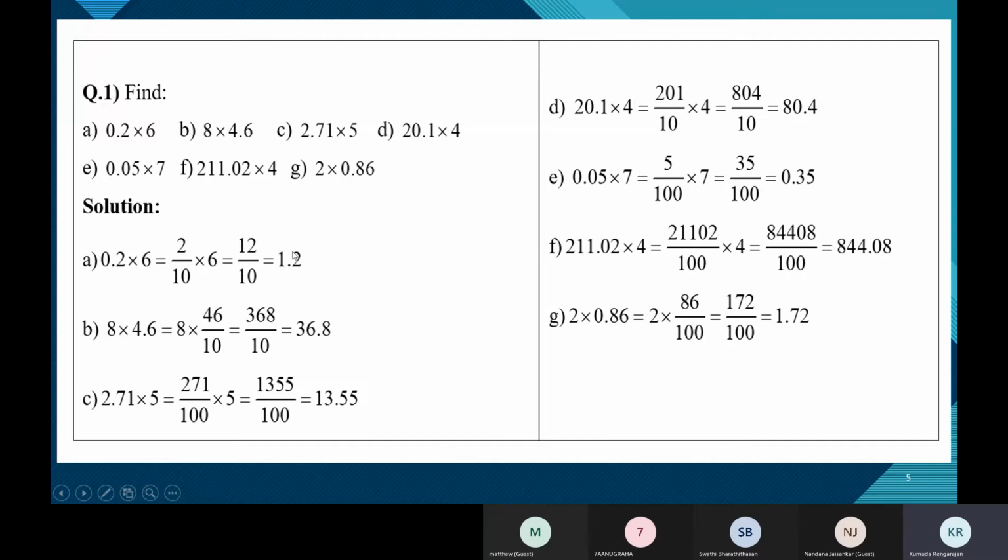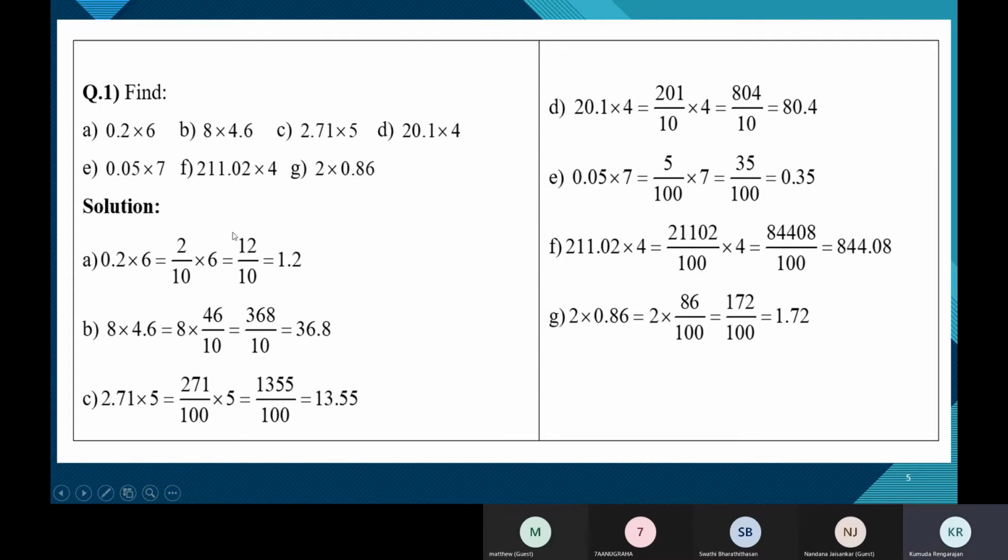Now put this back as a decimal. 12 by 10 we have. Now this is a fraction. Put it back as a decimal. So to put it back as a decimal, again, the same, the reverse process. Whatever is in the numerator, you write it as it is. This 12 as it is. Now you should place a decimal point. How many zeros are there? Only 1 zero. So that means after the decimal point, there should be 1 digit.